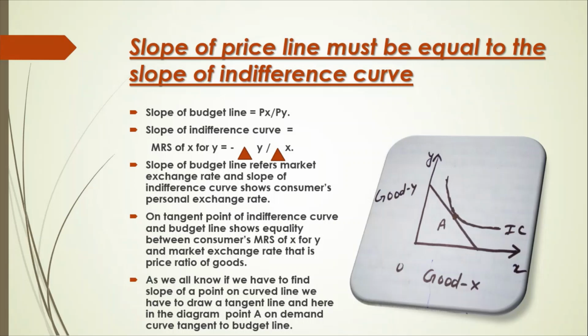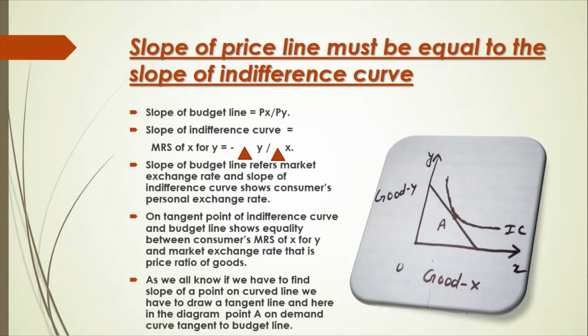Slope of budget line is equal to Px upon Py and slope of indifference curve is actually marginal rate of substitution of X for Y, and that is minus delta Y upon delta X. It means change in quantity of Y upon change in quantity of X. Slope of budget line refers to market exchange rate and slope of indifference curve shows consumer's personal exchange rate.